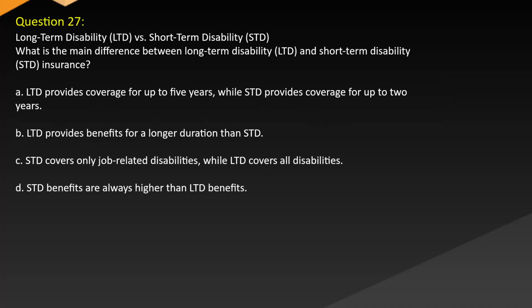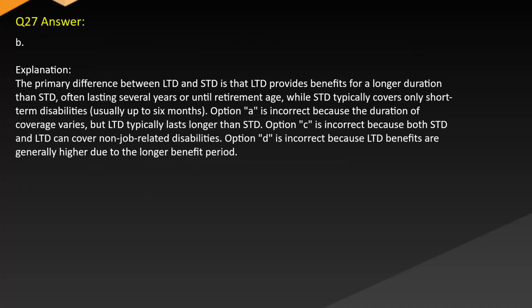Question 27. Long-term disability (LTD) versus short-term disability (STD). What is the main difference between long-term disability (LTD) and short-term disability (STD) insurance? A. LTD provides coverage for up to 5 years, while STD provides coverage for up to 2 years. B. LTD provides benefits for a longer duration than STD. C. STD covers only job-related disabilities, while LTD covers all disabilities. D. STD benefits are always higher than LTD benefits.